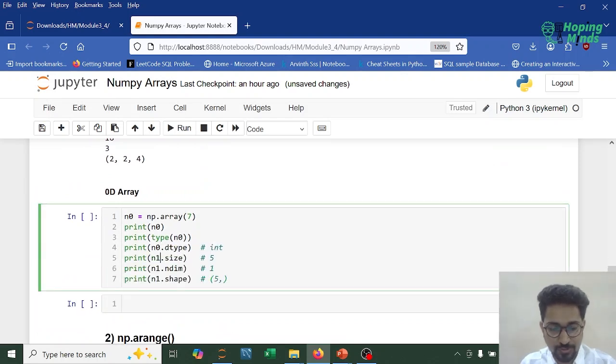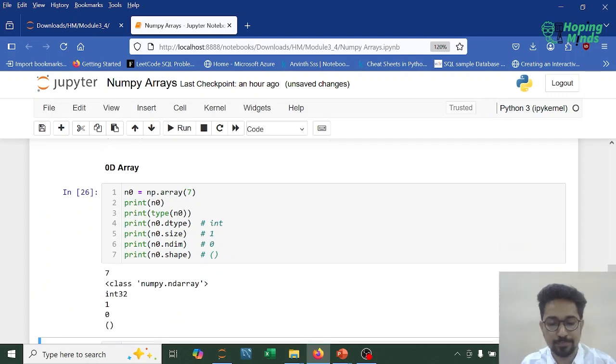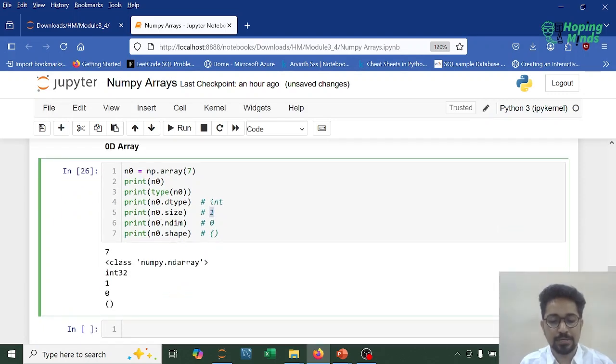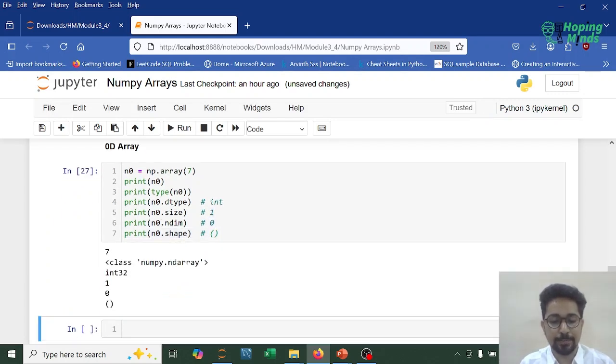Now this is n0. So the data type is integer, size is 1, ndim would be 0, and the shape would be an empty tuple. See, integer, 1, ndim is 0, and the shape is an empty tuple. Alright, so guys, I hope this is clear to everyone.